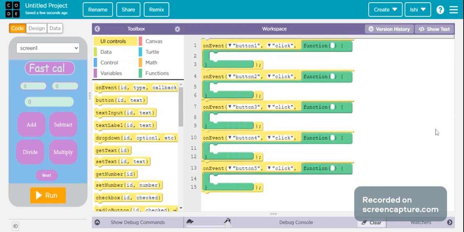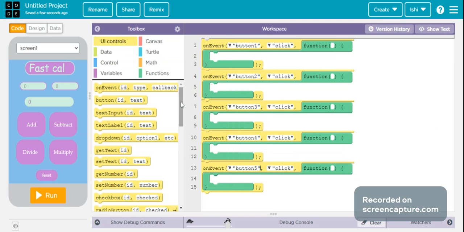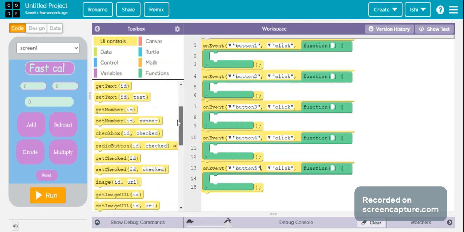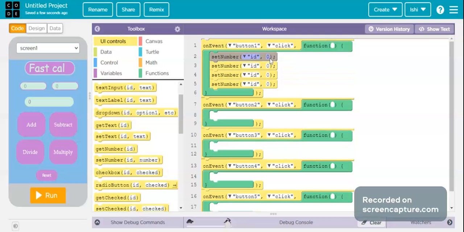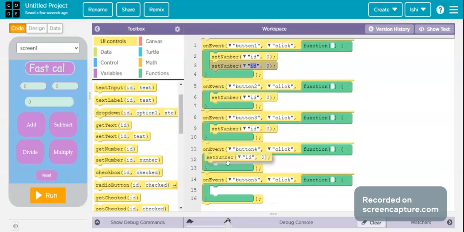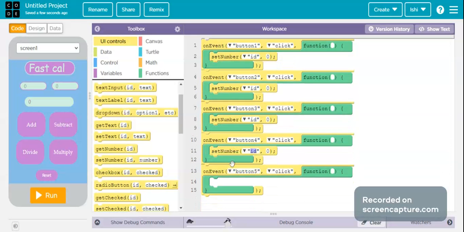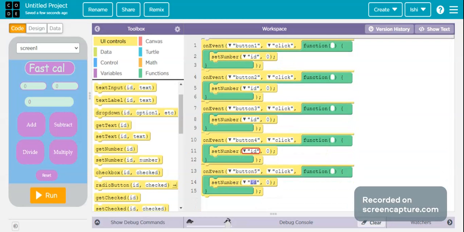So now let's begin. I will add a get number block over a set number block over here. Copy it. Here, here, here, and another one over here.